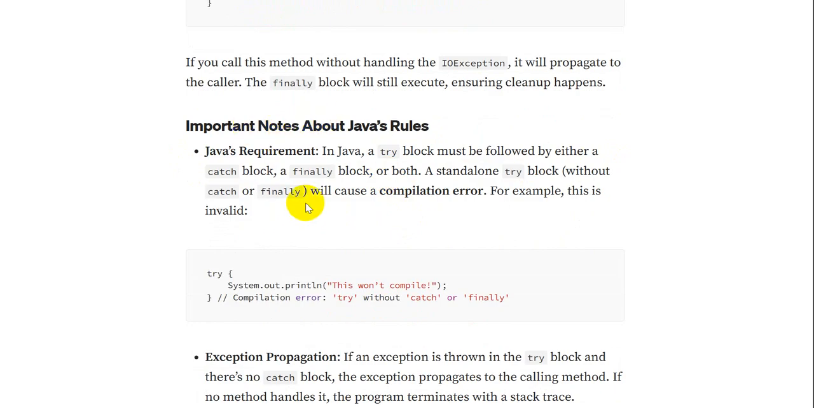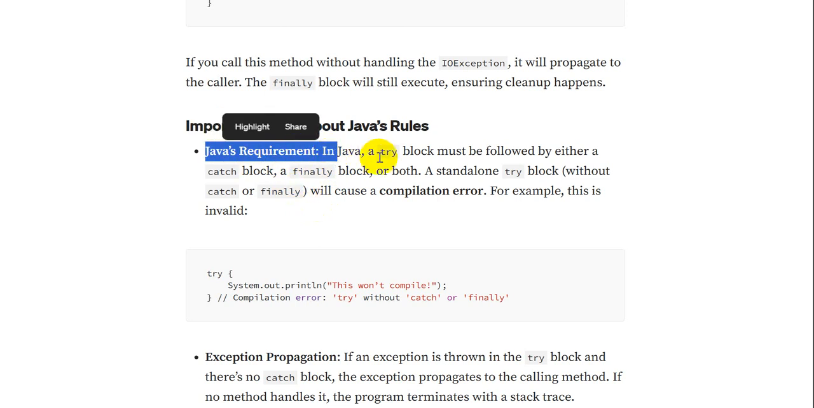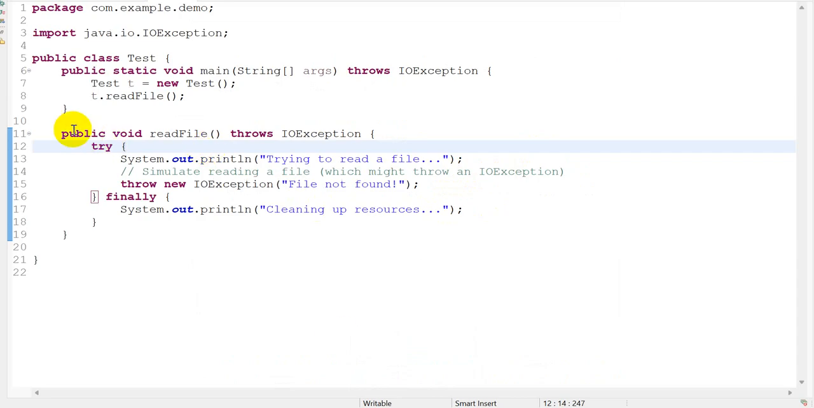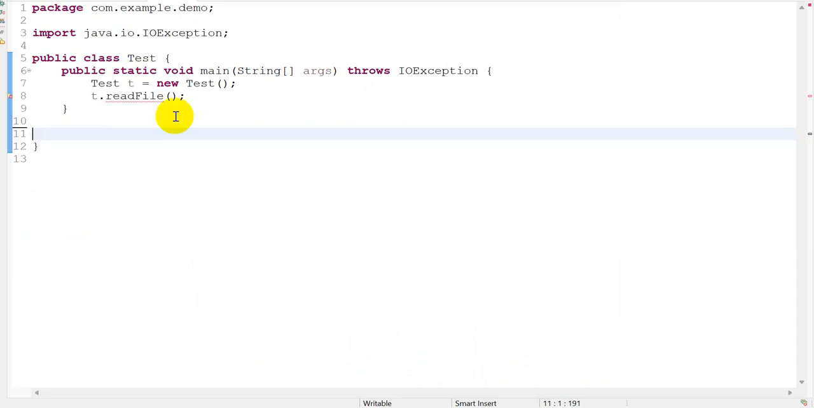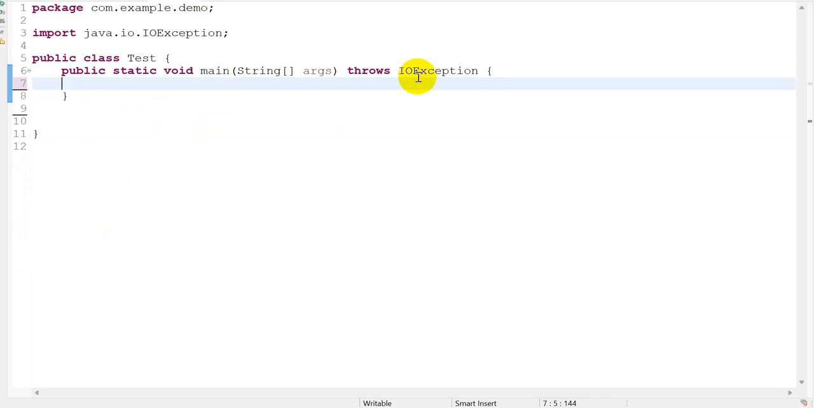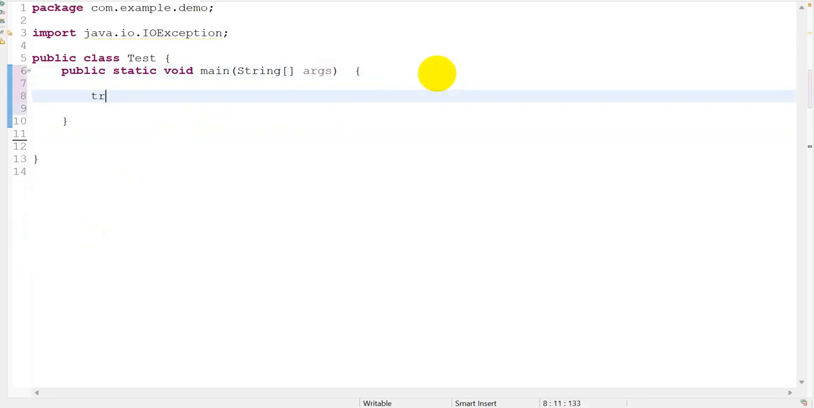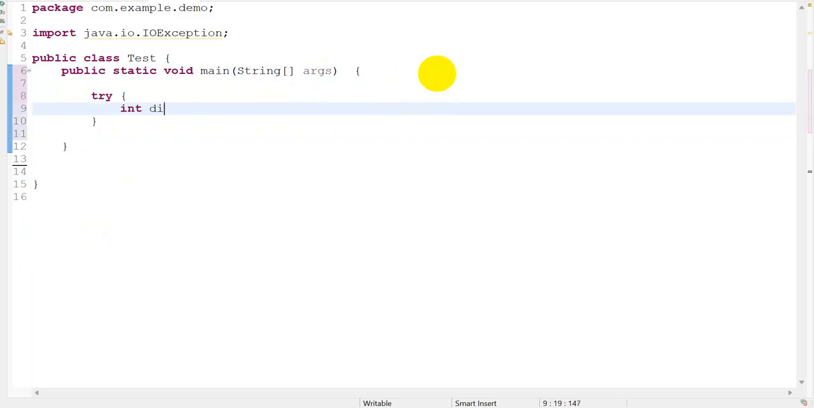So here are some important notes regarding the question. In Java, a try block must be followed either with the catch block or the finally block or both. A standalone try block will cause a compilation error. Now let's see this. I'll delete this. Now this is a main method and we'll go back to our first example. int division = 10 / 0.